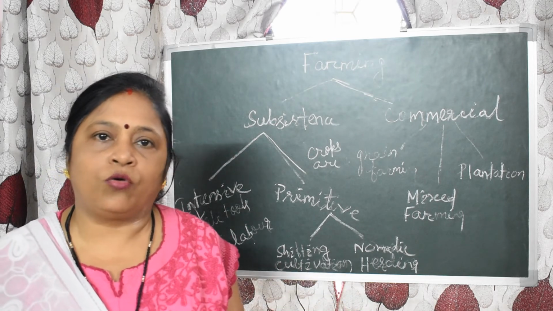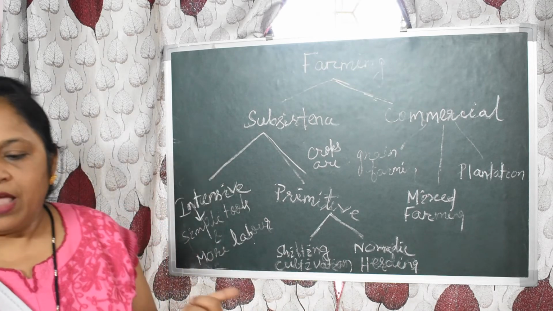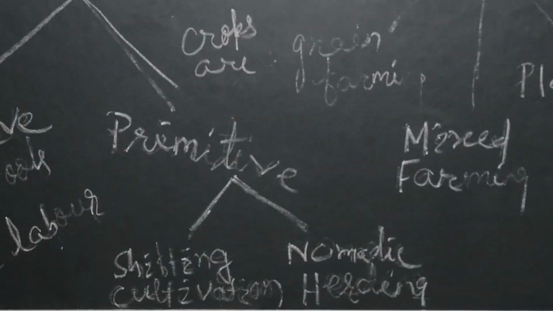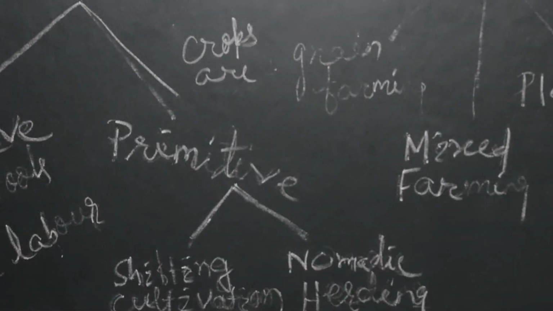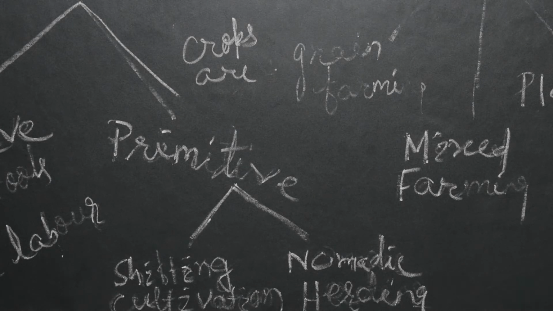That is why they are known as nomadic herders. In this farming system, they provide milk, meat, wool, hides and other products to the herders and their families. These two systems come under subsistence farming.